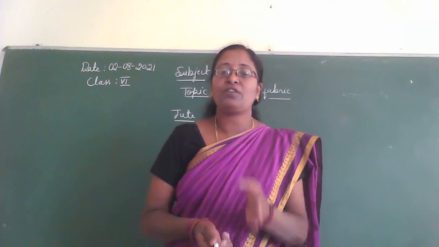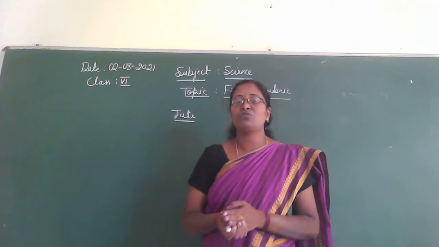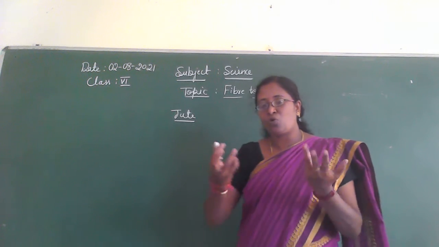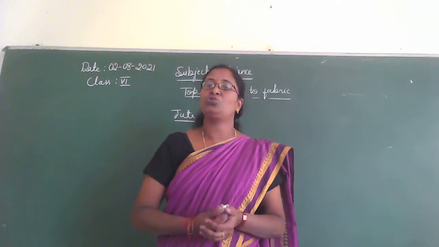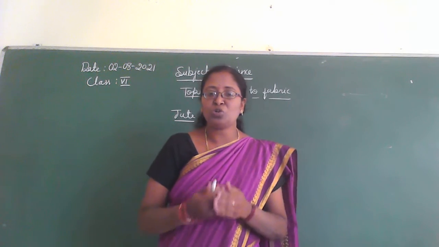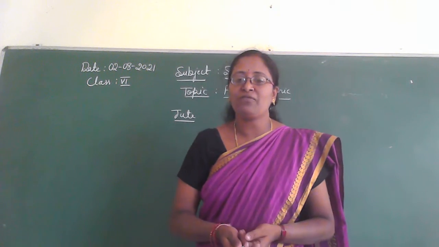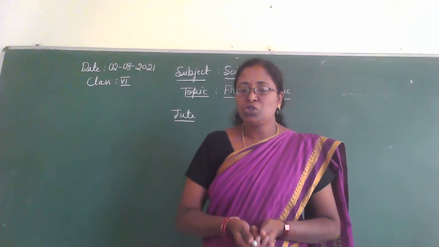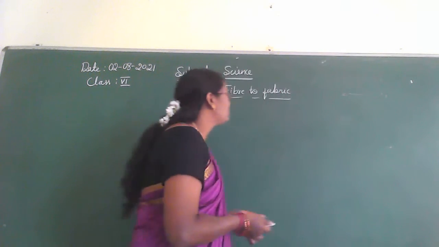Which part of the jute plant is used to obtain the jute fiber? What is that part? Yes, stem.